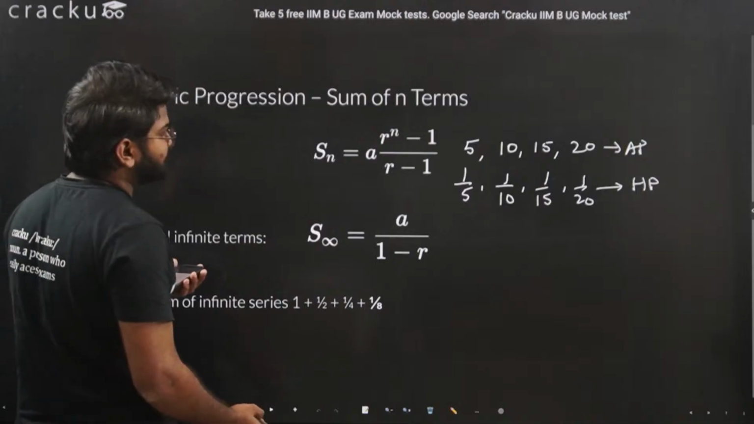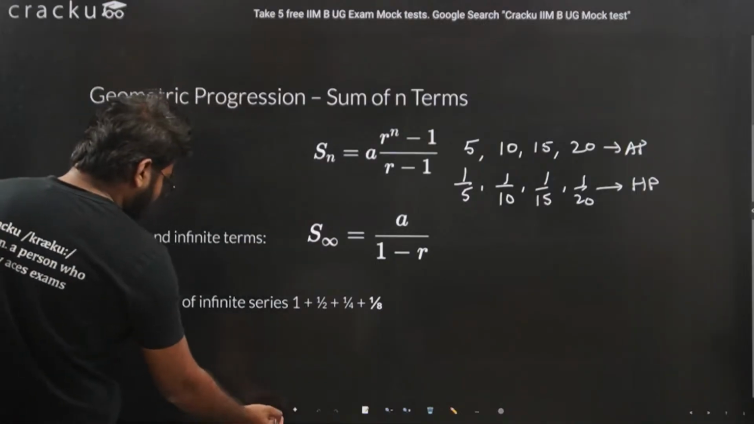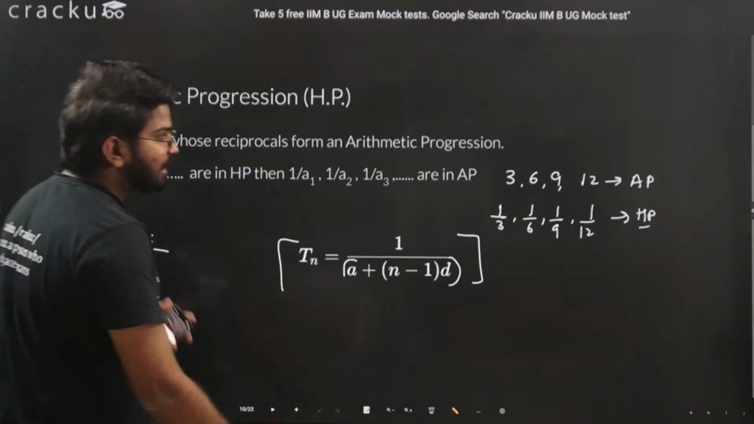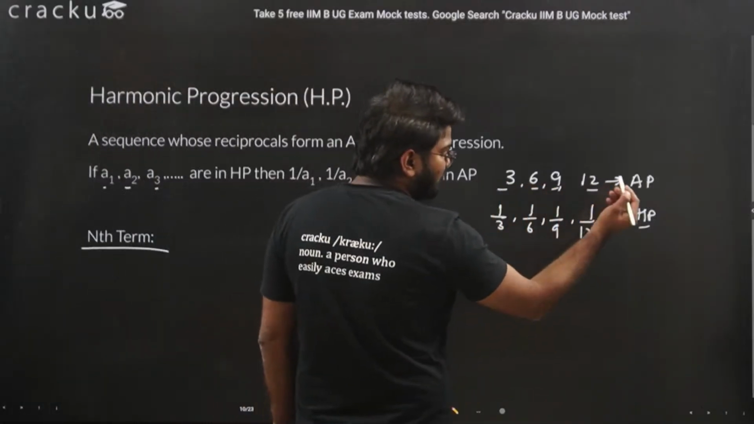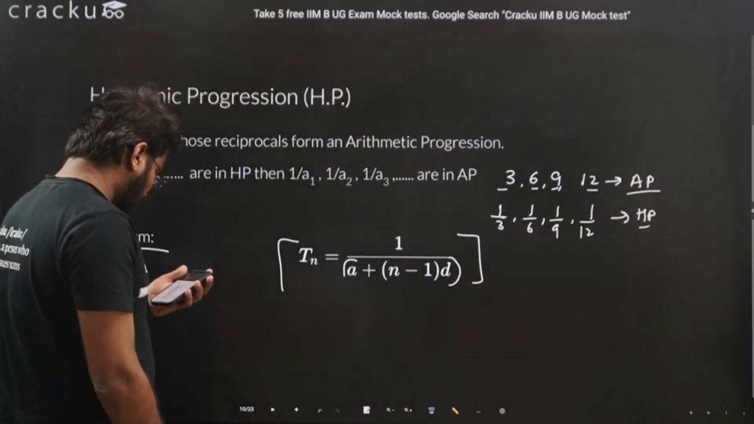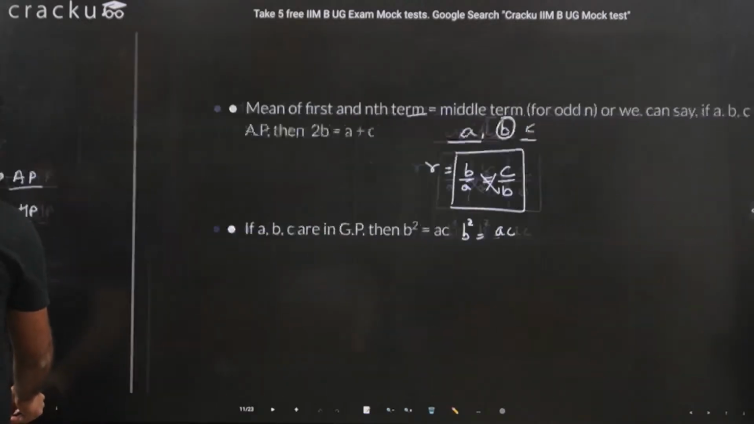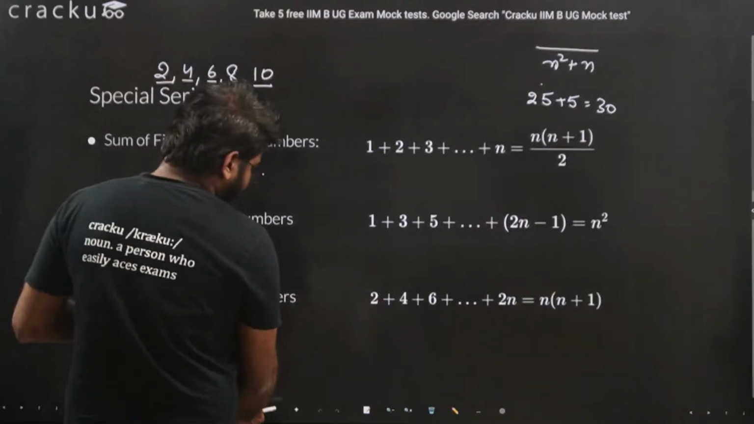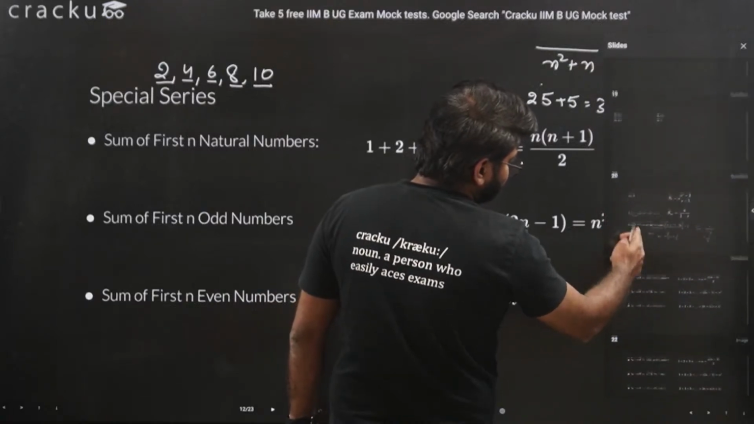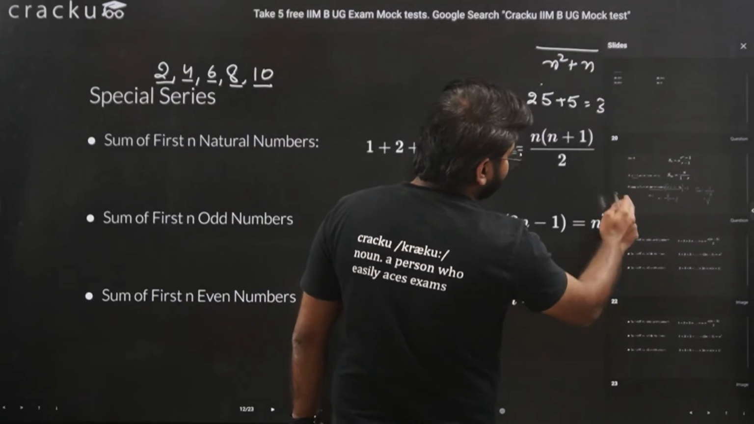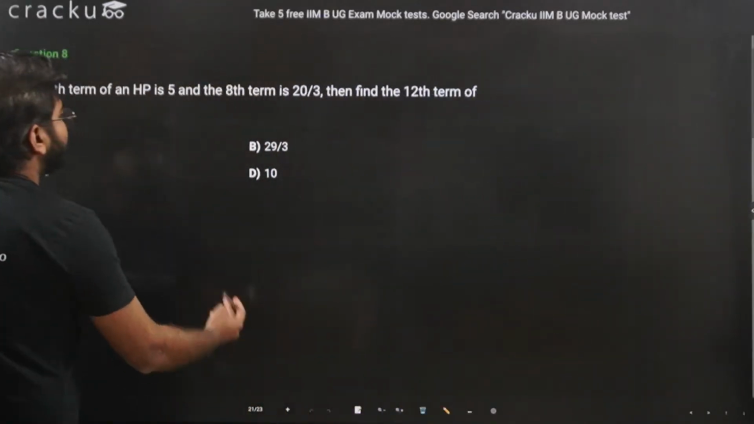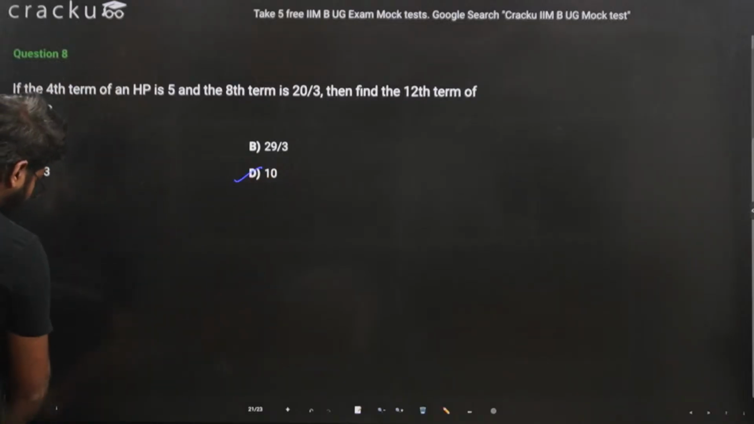And I think it was the next slide. Yeah, this was the slide. You have 3, 6, 9, 12. This is an AP. If you do the reciprocal, it will become an HP. I hope this is clear. Okay, we have already covered this. The answer is option D.